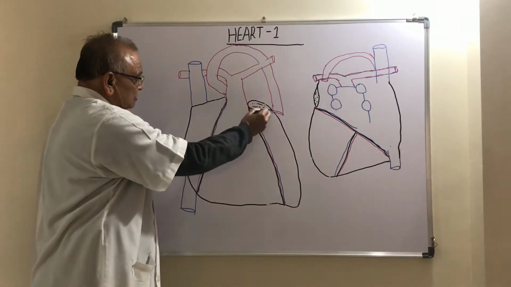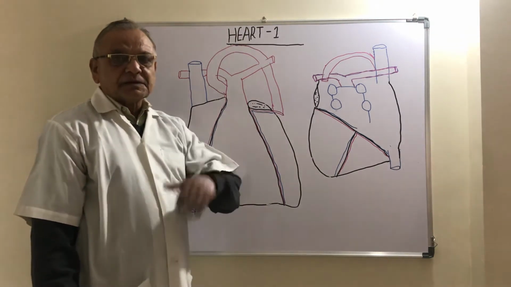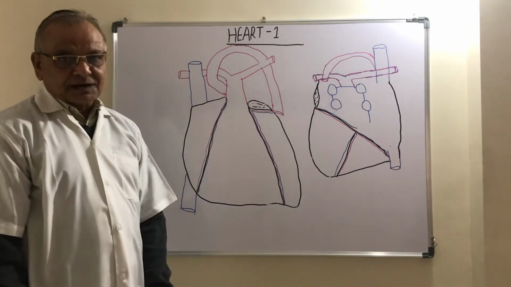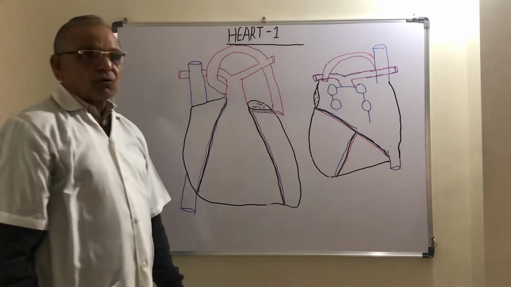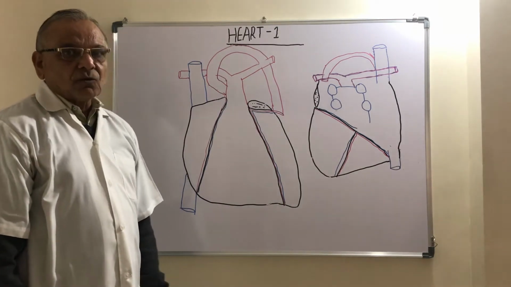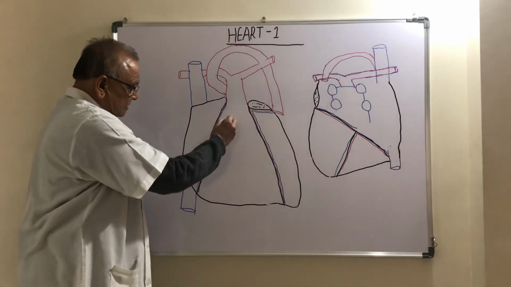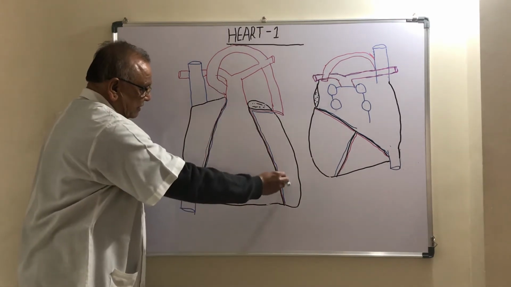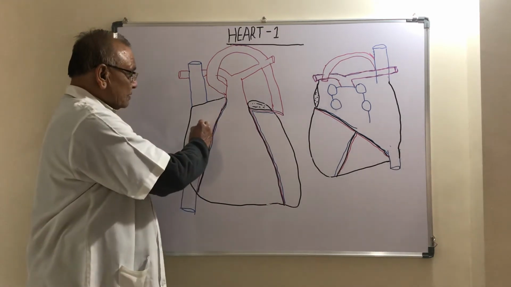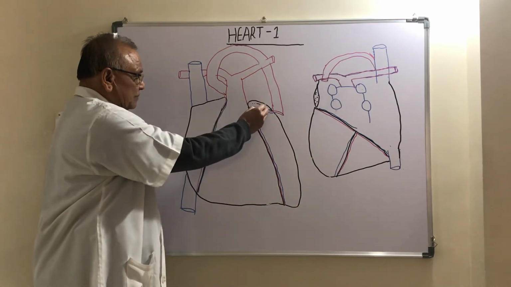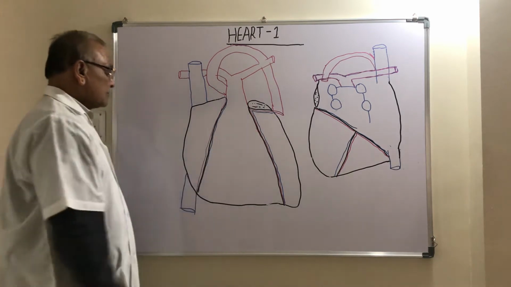Here, this is a small part of the left atrium seen from front, because the major part of left atrium is situated on the back side of the heart. So only a small part of left atrium is seen from front. It is called auricle of the left atrium. And these are 2 ventricles. This is the right ventricle and this is the left ventricle.